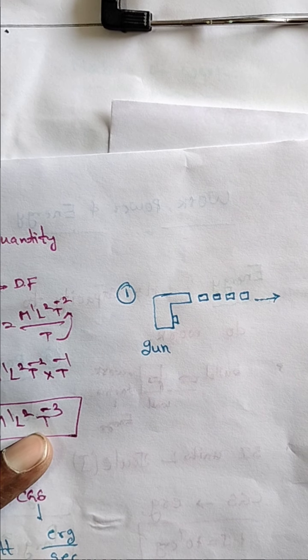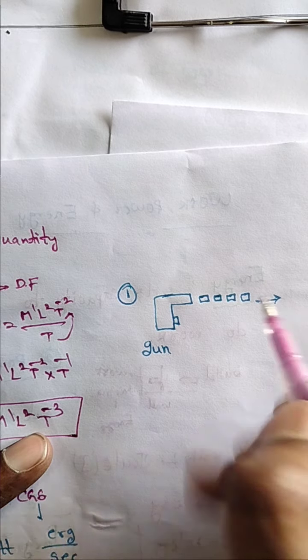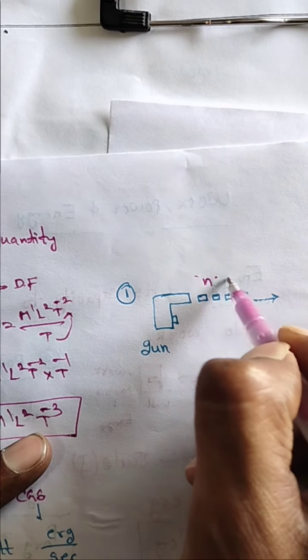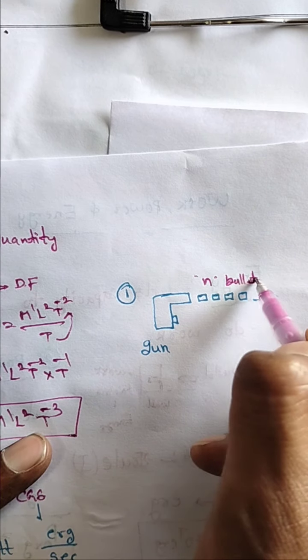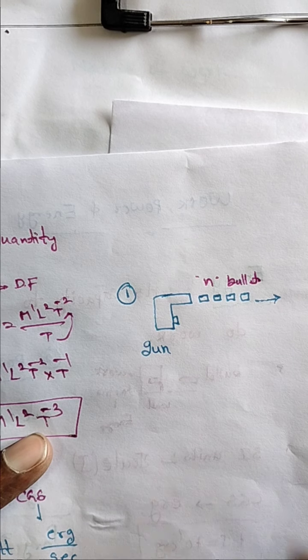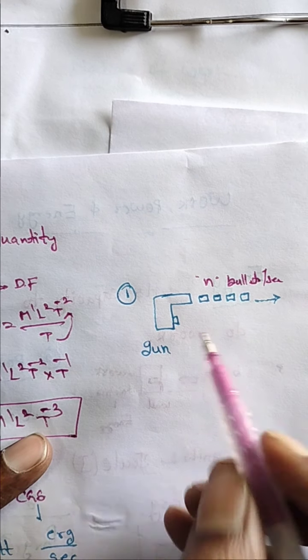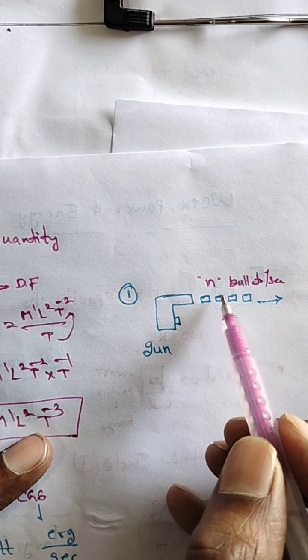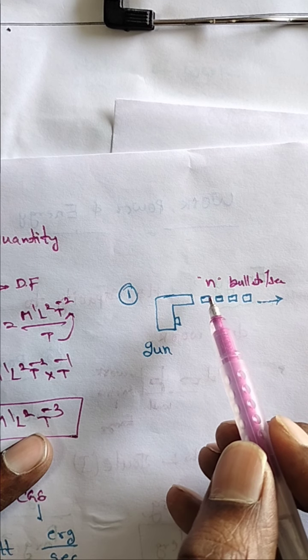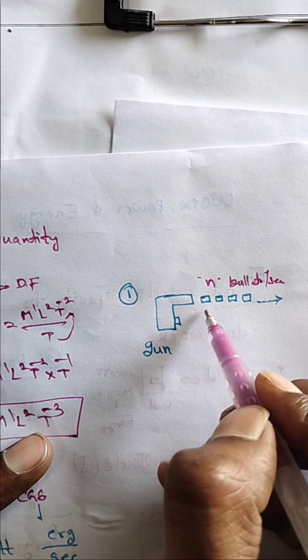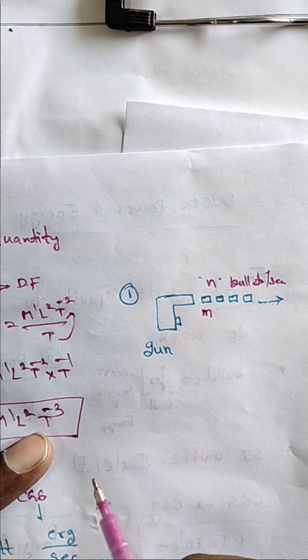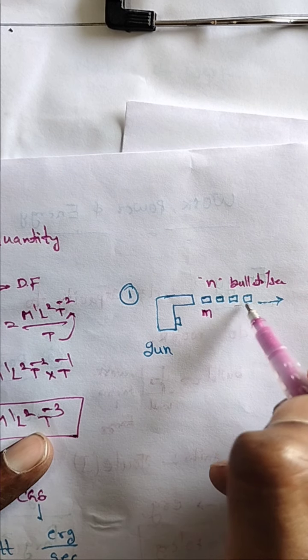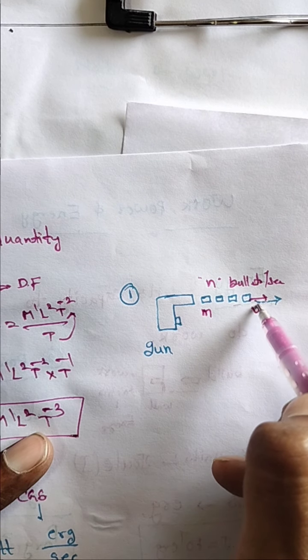So for the machine gun, how many bullets are fired? Small n bullets per second. If the machine gun is fired, how many bullets per second come outside? Small n bullets. Each bullet has mass m and comes outside with velocity v.